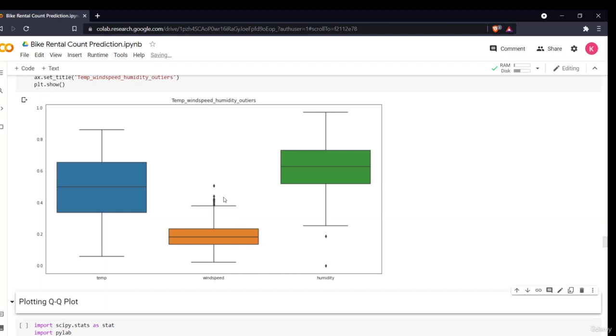As I said, outliers are represented by dots. What are outliers? Basically, outliers are the data points or data entries which are generally out of the group of the data, out of the range of the data, beyond the 100th percentile and 0th percentile of the data. These are some positive outliers, meaning greater than 100% of the data. These are some negative outliers, that is, less than the 0% of the data.